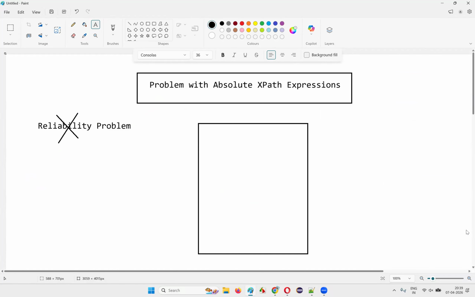I'll prove that in the next few sessions, and from the next session onwards, I'll start the relative XPath expressions for you.